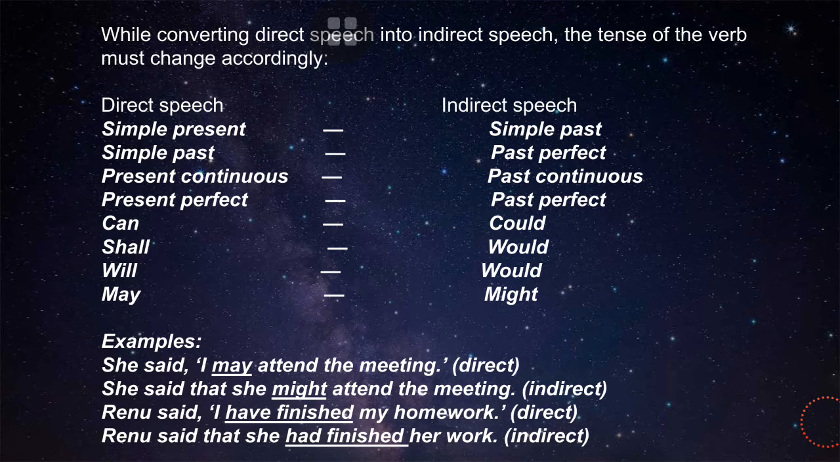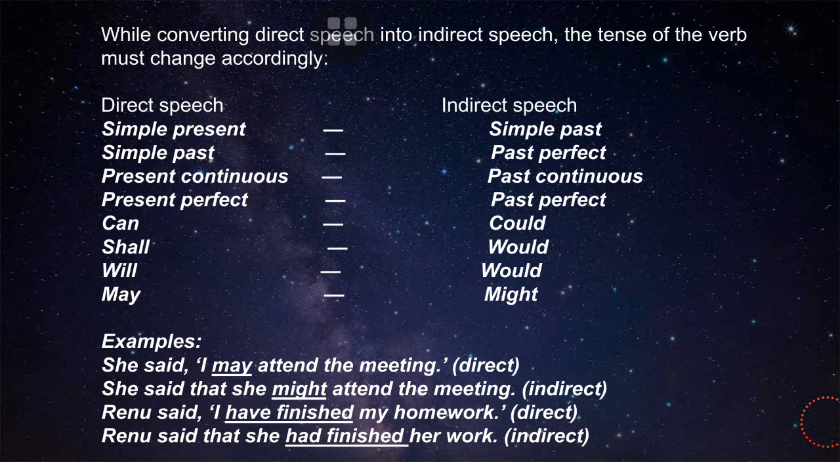Okay, we have the conversion of direct speech into indirect speech. The tense of the verb must change accordingly. And this is the example of converting direct speech to indirect speech. So in direct speech, simple present becomes simple past, simple past becomes past perfect, present continuous becomes past continuous, present perfect becomes past perfect, can becomes could, shall becomes would, will becomes would, may becomes might.